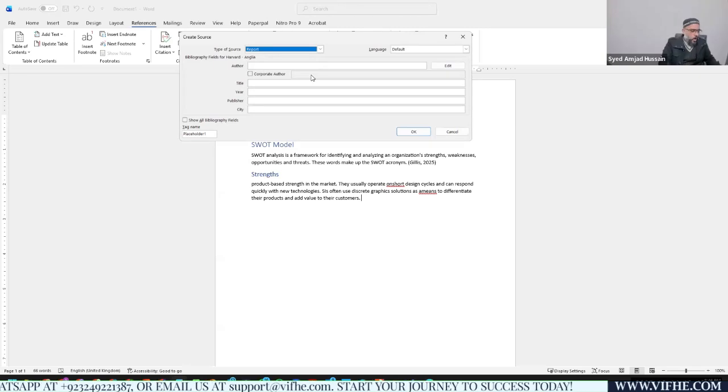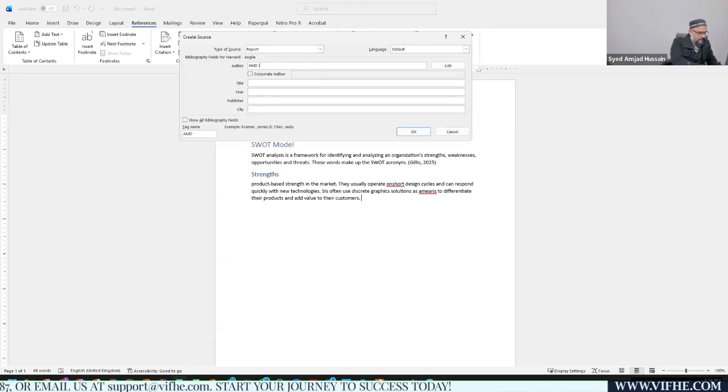Who was the author? The author was AMD, AMD INC. This is the company that published that report. The report name is Form 10-K. The year was 2024 year end. The publisher was again AMD INC. And what was the city of that AMD?